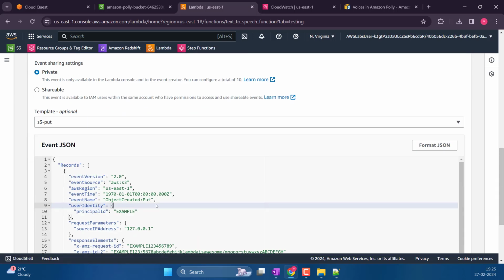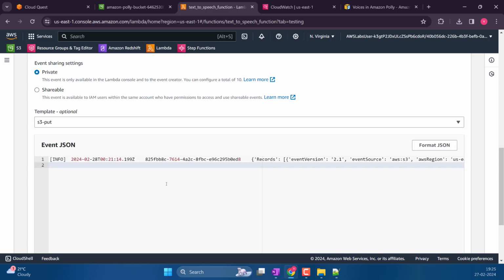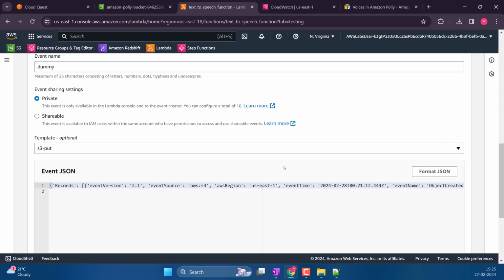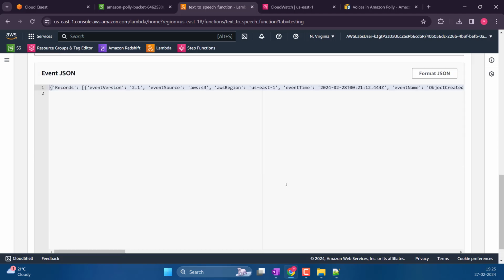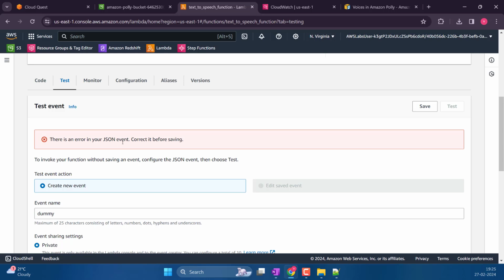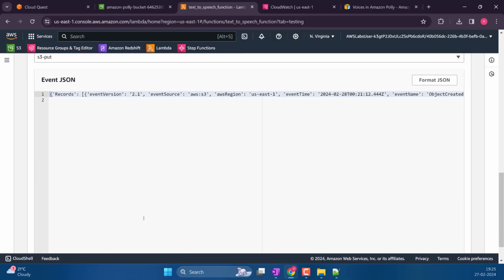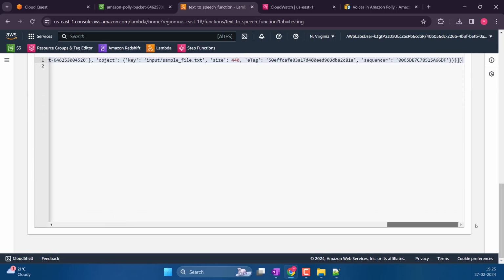Dummy format. You are not going to format? Okay, that's fine. There is an error. What? What is the error?